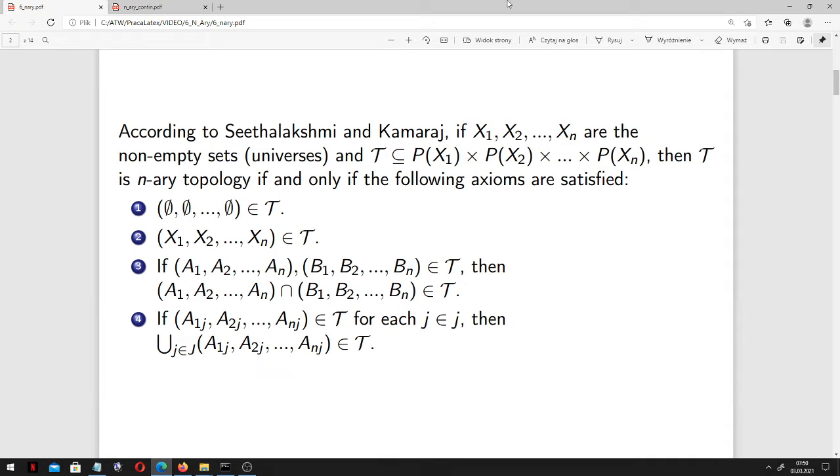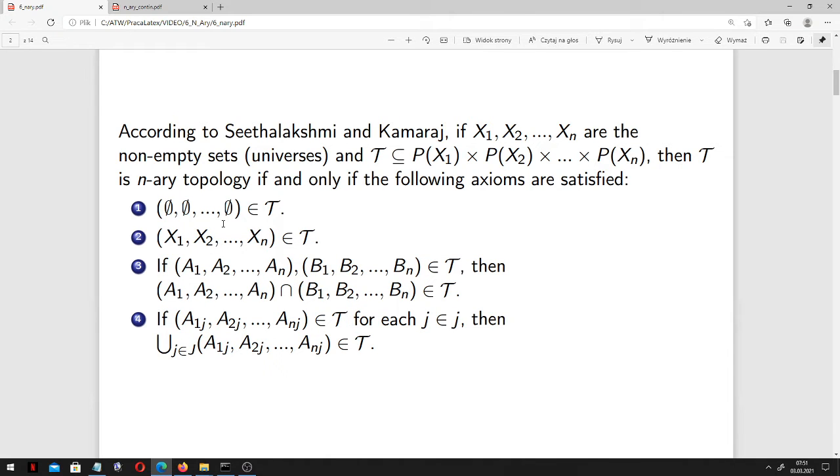And the idea is that if we have n universes, n sets X1, X2, and so on, Xn, and a certain family T contained in the Cartesian product of power sets, not in the power set of the Cartesian product, then T is an n-ary topology if and only if the following axioms are satisfied.